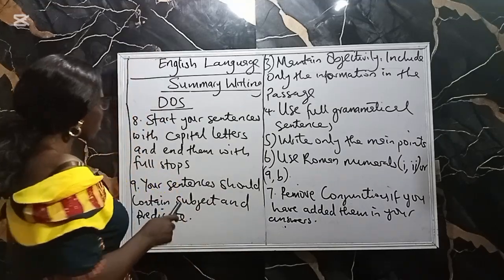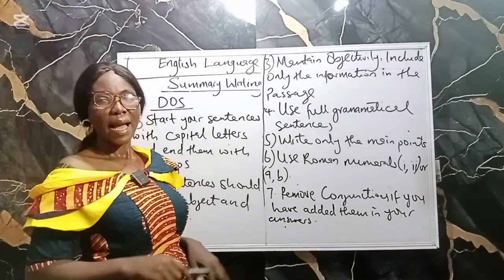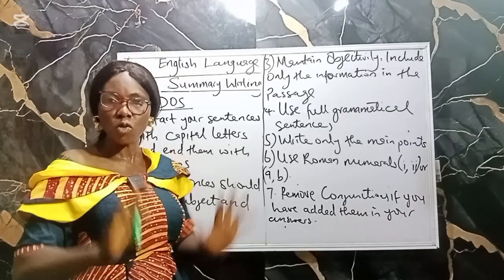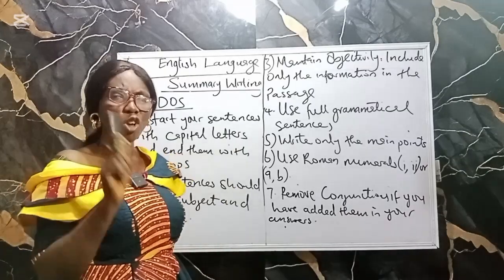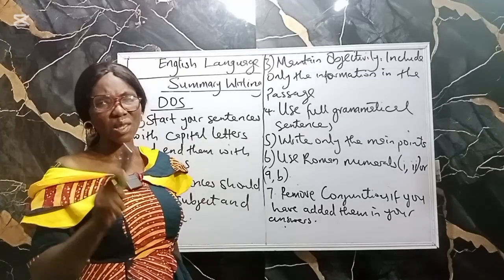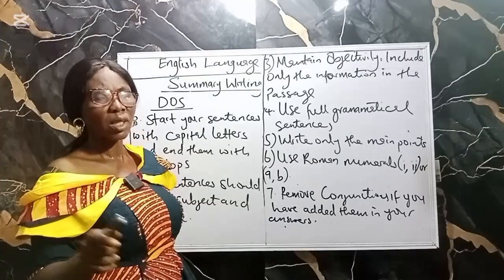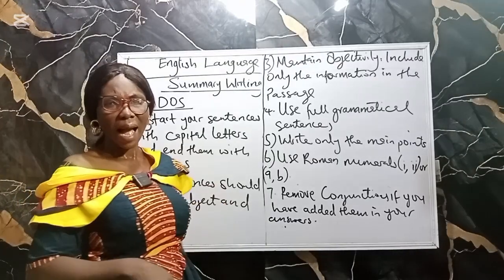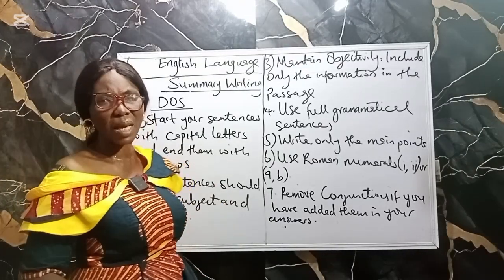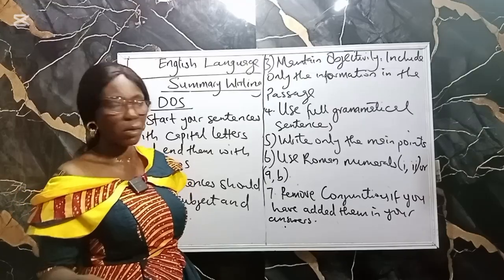Now, the remaining 2. Start your sentences with capital letters and end them with a full stop. That means each of your sentences will start with a capital letter and you end that sentence with a full stop. That is what a sentence is all about. You don't start anyhow and at the end you will not put a full stop. That means you will be losing marks for mechanical accuracy.